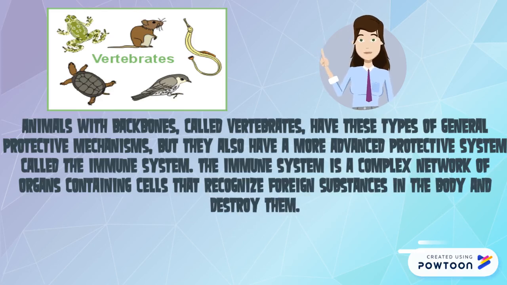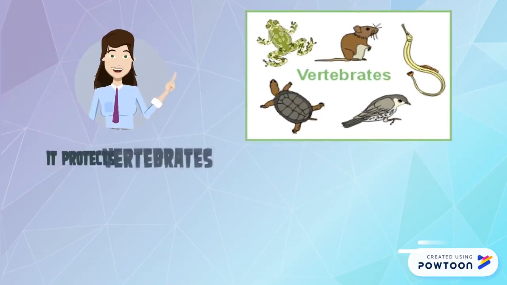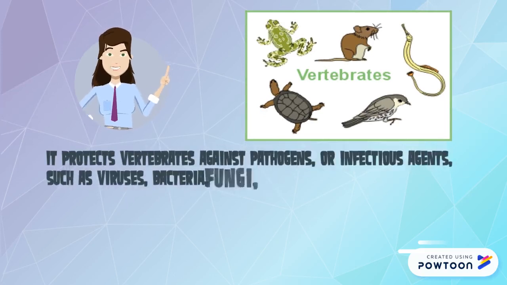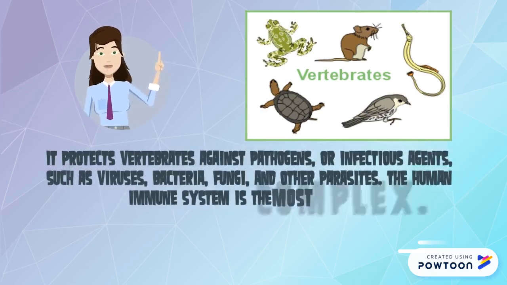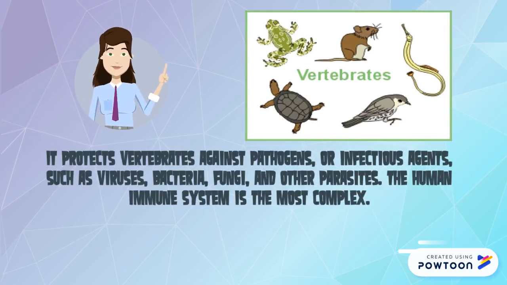The immune system is a complex network of organs containing cells that recognize foreign substances in the body and destroy them. It protects vertebrates against pathogens, or infectious agents, such as viruses, bacteria, fungi, and other parasites. The human immune system is the most complex.